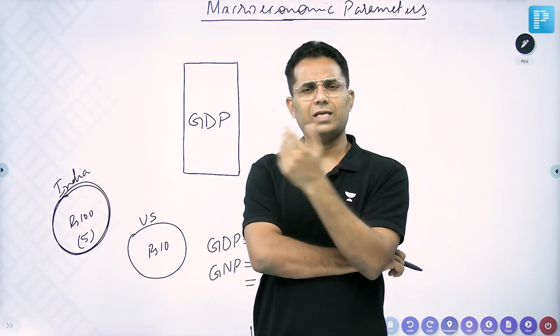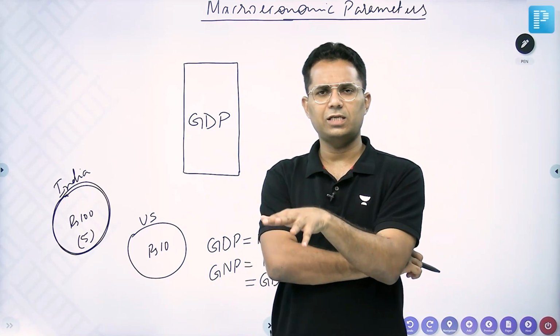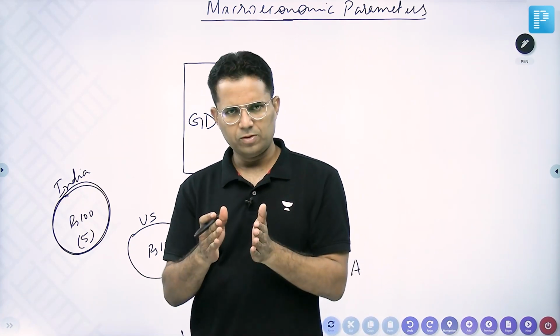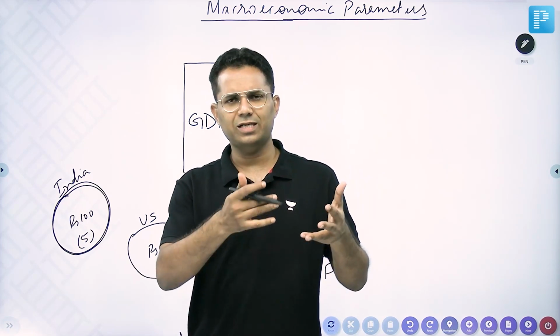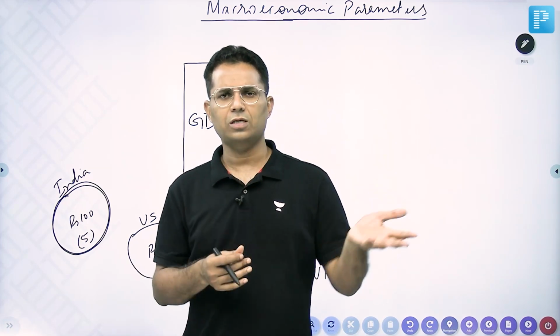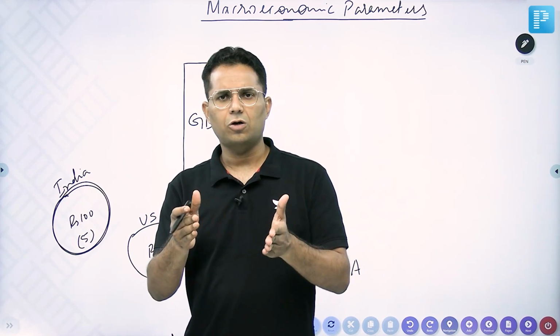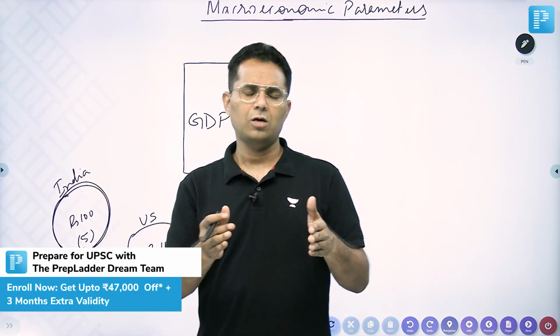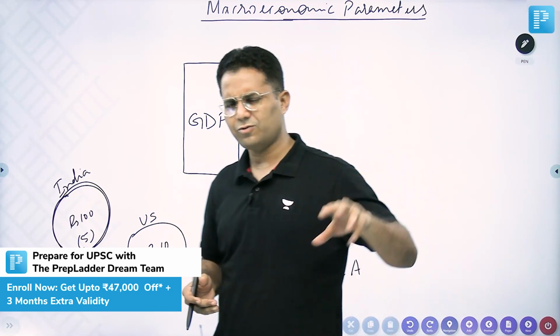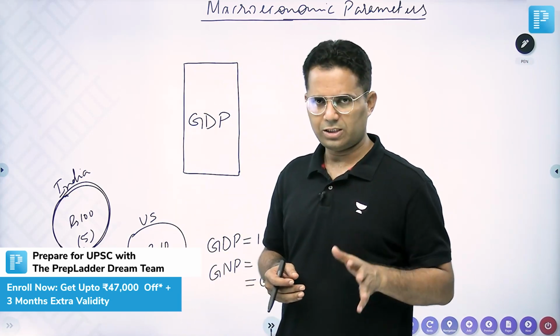So who are called NRIs? Non-resident Indians. Those people who have gone abroad for more than 6 months and have a plan to stay for long abroad are called non-resident Indians, NRIs.